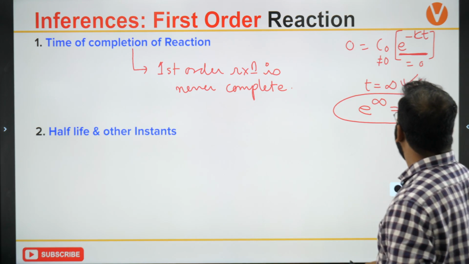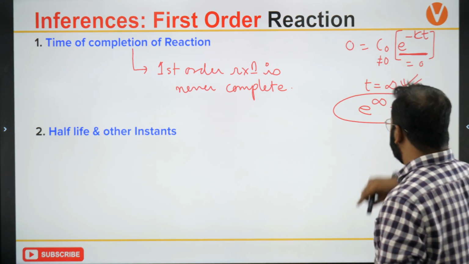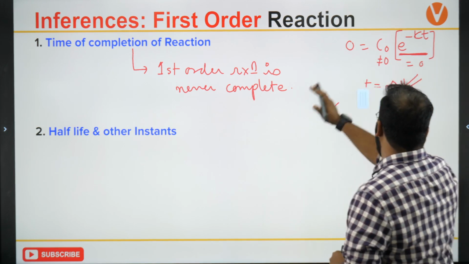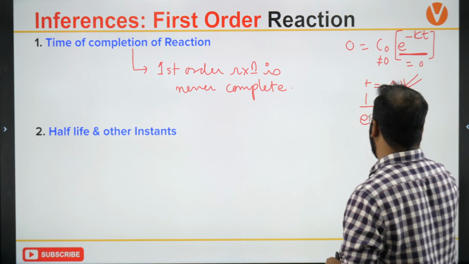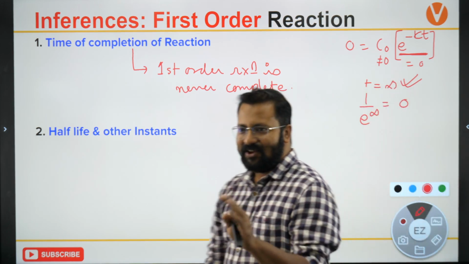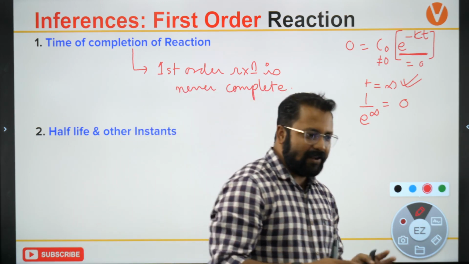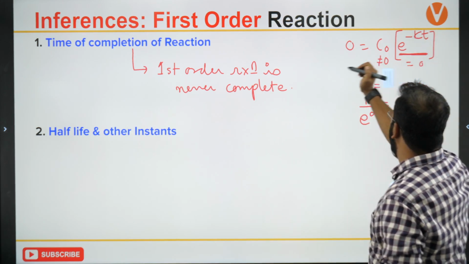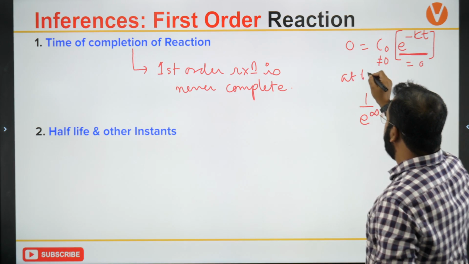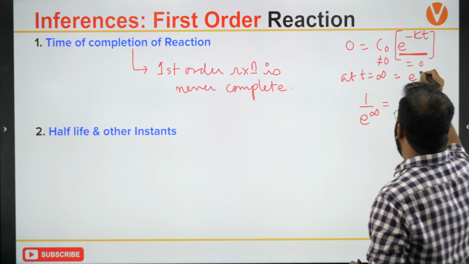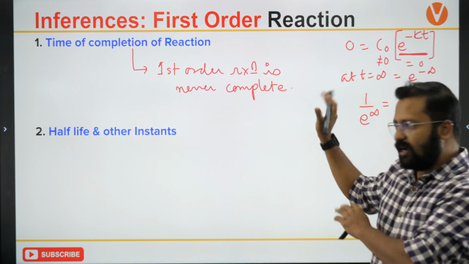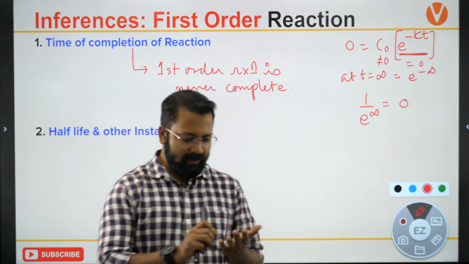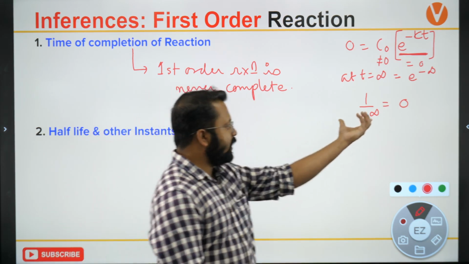Sorry, it's 1 upon e to the power infinity. e to the power infinity will be a very large value, but 1 by e to the power infinity will be equal to 0, because this will be an infinitely large value.